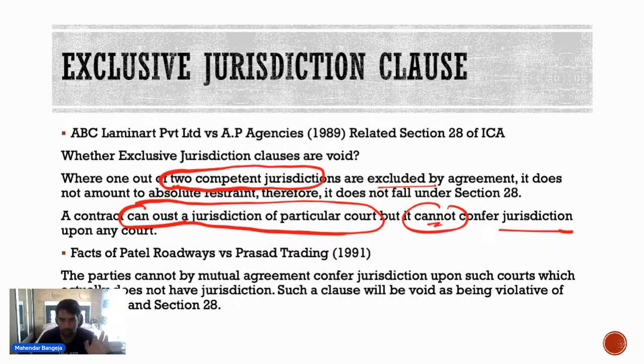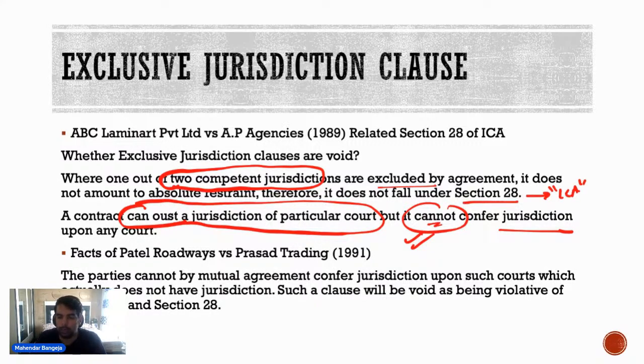The answer is no. If you are excluding the jurisdiction of one of the courts, then the contract will not be void. ठीक है? But if you are conferring the jurisdiction of the court which does not have, अगर आप ऐसी कोर्ट को jurisdiction दे रहे हो जिसके पास jurisdiction नहीं है, then in that case basically you are violating section 28 of Indian Contract Act, and that is void.